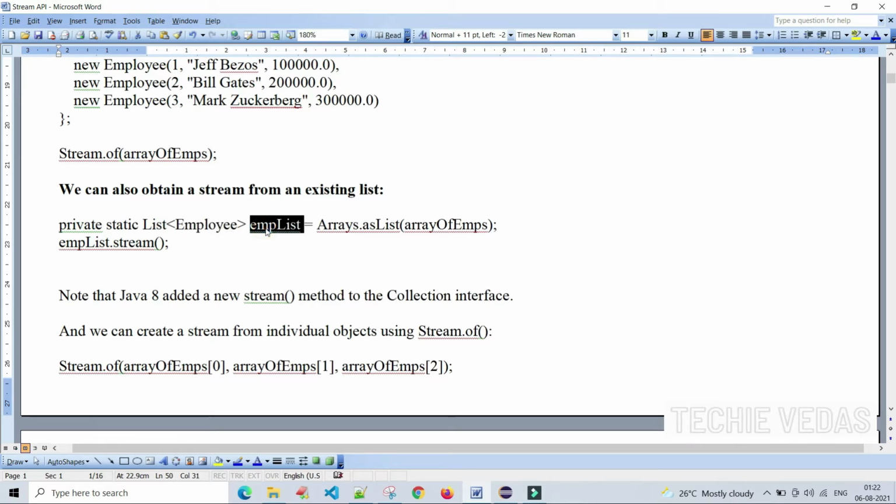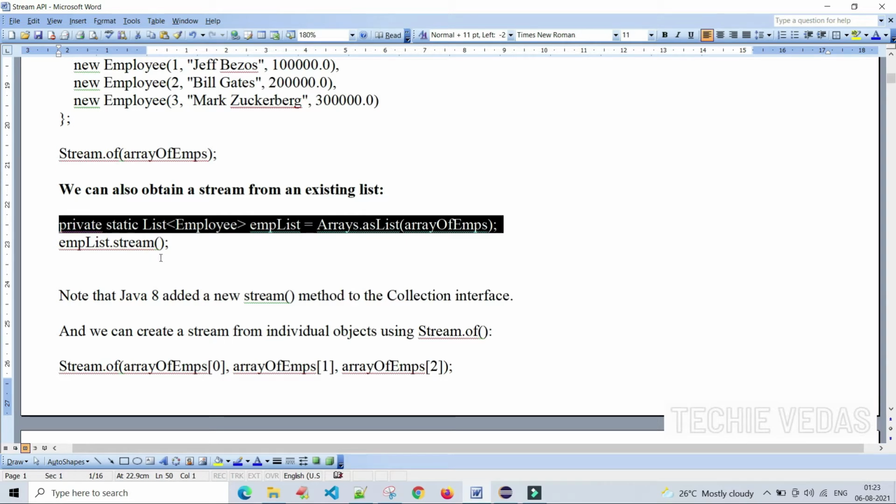The name is empList. Arrays.asList of... What we are doing is, the array name is arrayOfEmps, right? We have passed the array name here, so we are converting the array of elements into a list. That is why we are using Arrays.asList of the array name. Okay, till here one part is over.